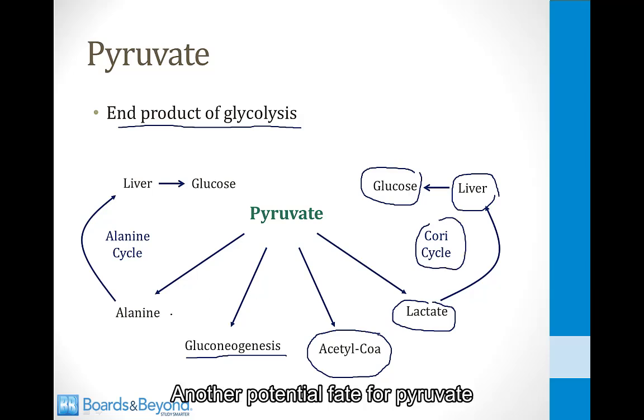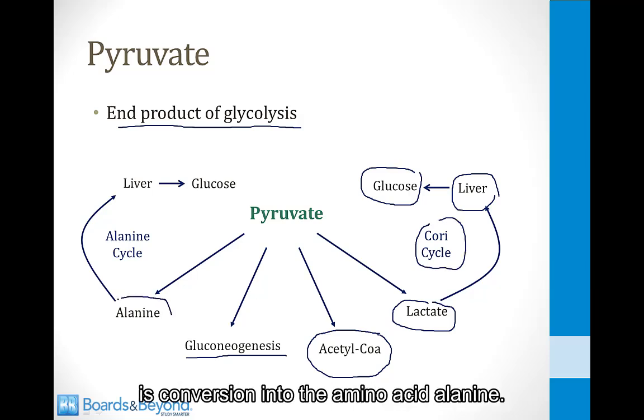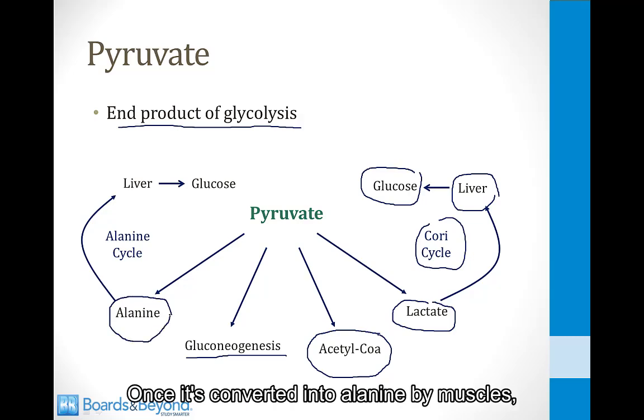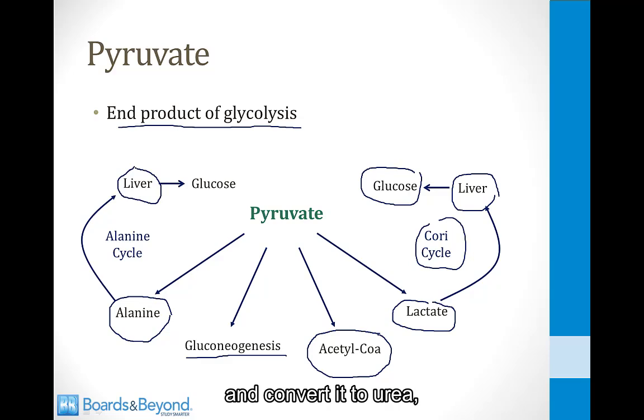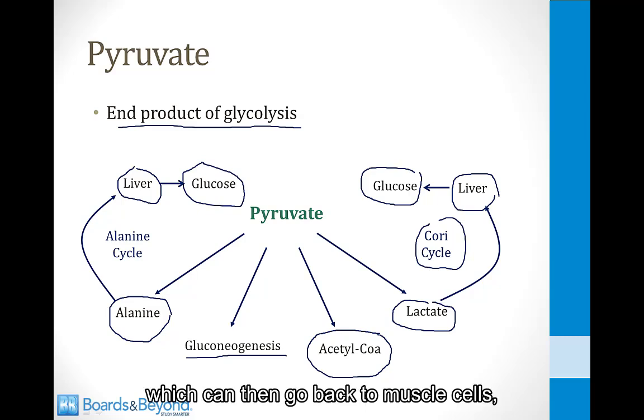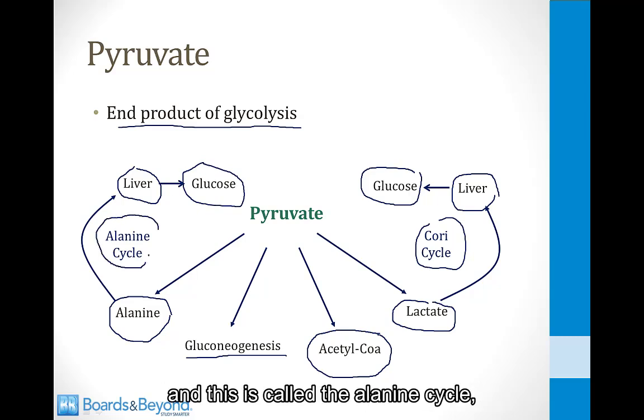Another potential fate for pyruvate is conversion into the amino acid alanine. Once it's converted into alanine by muscles, it can carry nitrogen back to the liver. The liver can then extract that nitrogen and convert it to urea, and the liver can also convert the alanine back into glucose, which can then go back to muscle cells. And this is called the alanine cycle, which I talk about in more detail in some of the modules on